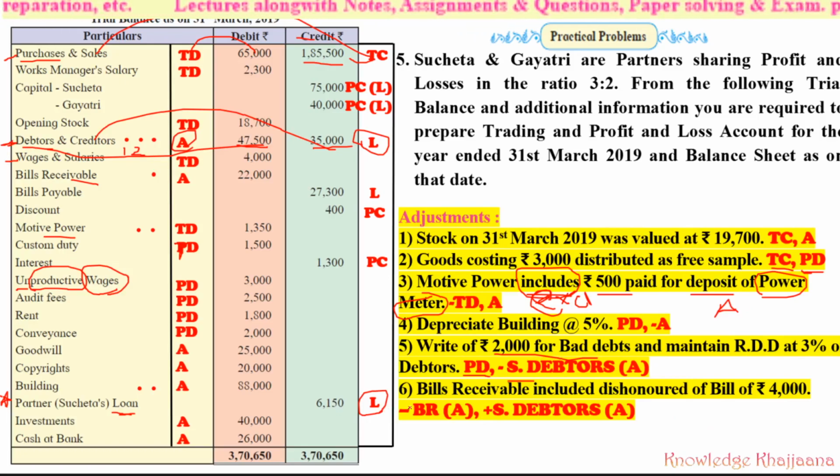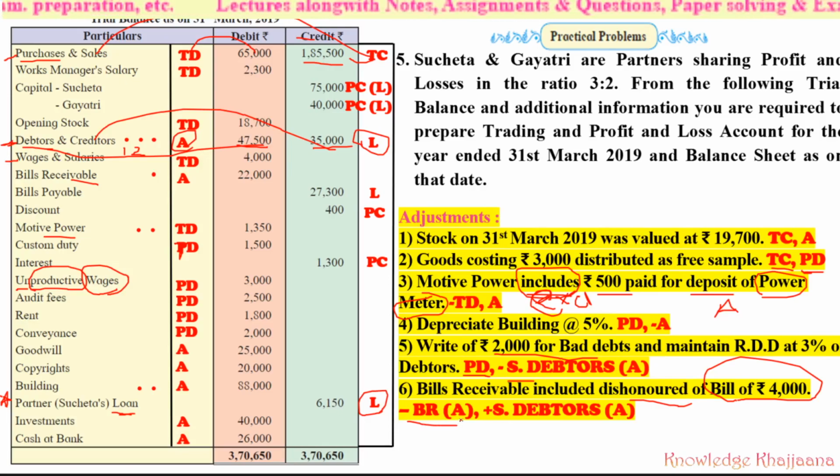Then come to the last adjustment. Bills receivable included dishonored bills of rupees 4,400. What does this mean? See, some of the customers who were the debtors had accepted the bill, and he had promised that he will pay the amount of bill, but later on he dishonored. He dishonored the bill. And so what should be done with the dishonor of the bill? That much of amount of dishonored bill which he didn't pay should be reduced from that bills receivable.